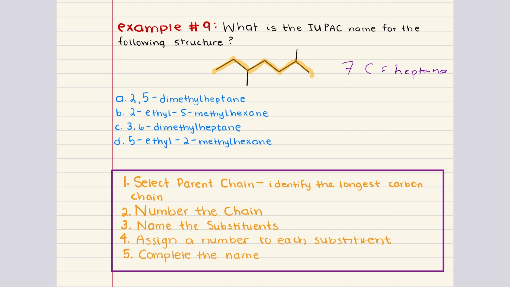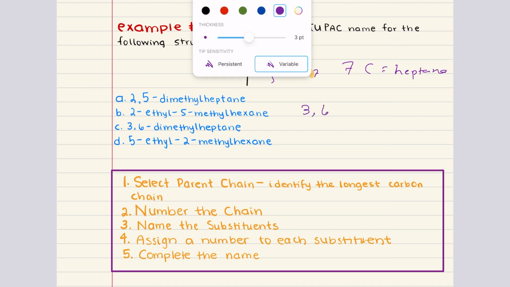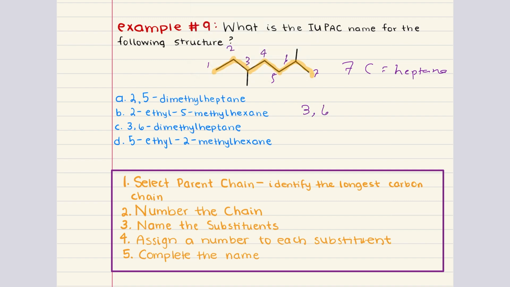If we start numbering from the left, 1, 2, 3, 4, 5, 6, 7, our substituents are at carbons 3 and 6. If we number the chain starting from the right, 1, 2, 3, 4, 5, 6, 7, our substituents are at carbons 2 and 5. Since this second option gives us smaller numbers, we're going to number the chain from right to left.